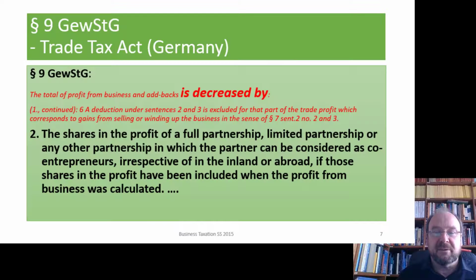So we do have a look here at the translation of paragraph 9 Trade Tax Act. Here number 2 says, after the introduction, which is still valid, the total of the profit from business and add-backs is decreased or lowered by, and so on. And then number 2, the shares in the profit from a full partnership, limited partnership, or any other partnership in which the partner can be considered as a co-entrepreneur, irrespective of whether it is located in the inland or abroad, if those shares have been included when the profit from business was calculated.